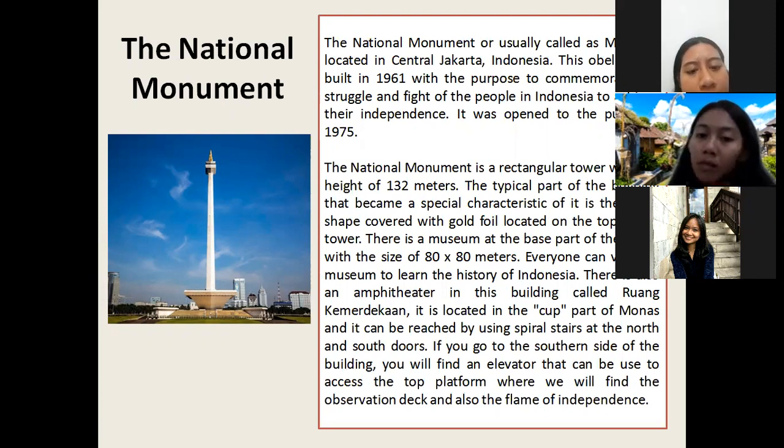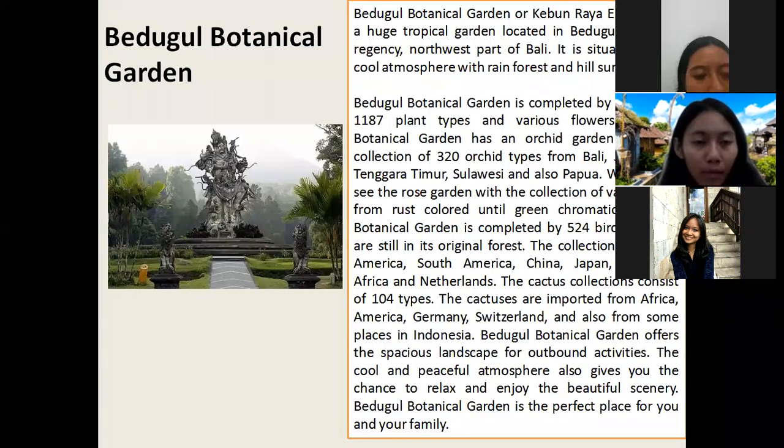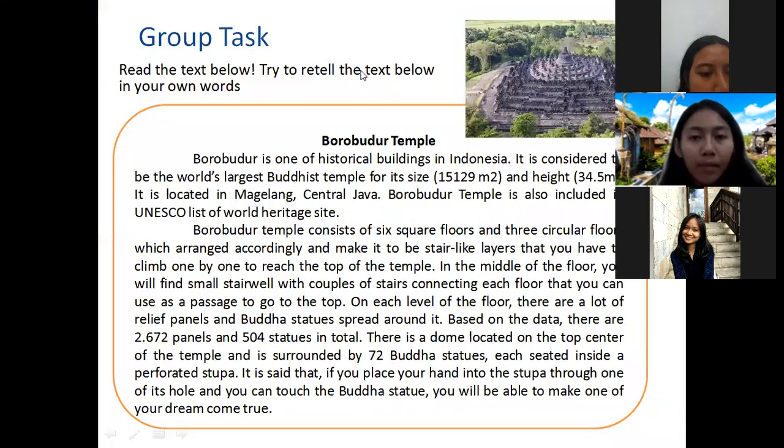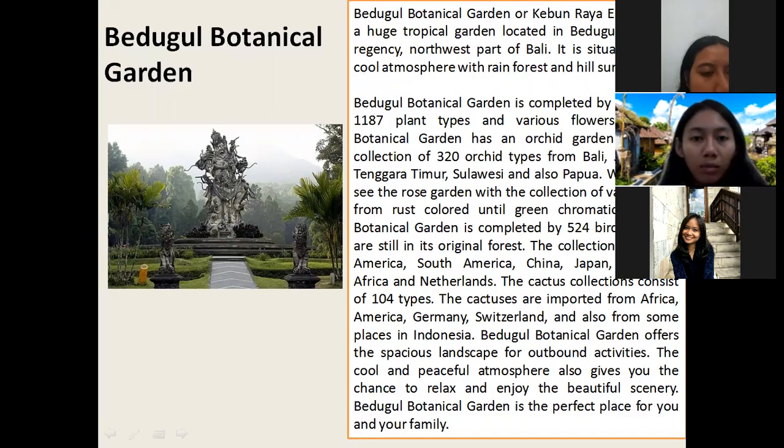These two texts have a similar generic structure, because in text number 2, the identification part is also found in the first paragraph, and the description part in the second paragraph. Parma's answer is correct. Thank you, Parma.